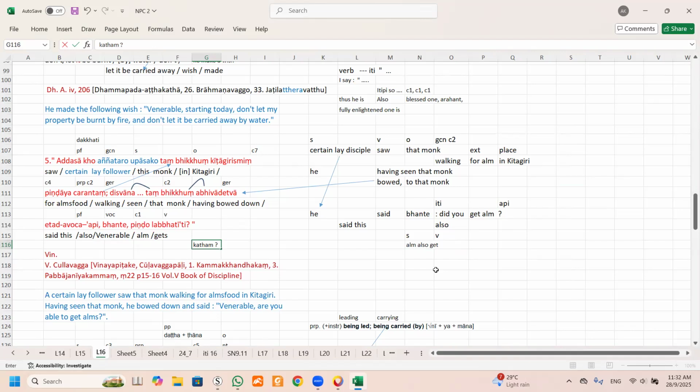Rice, but literally you translate in English as a question, did you get rice? Like in Cantonese, is it a question mark or not? Yes, it's a question. That is the language. You must understand the language.